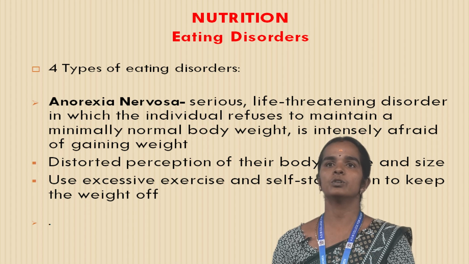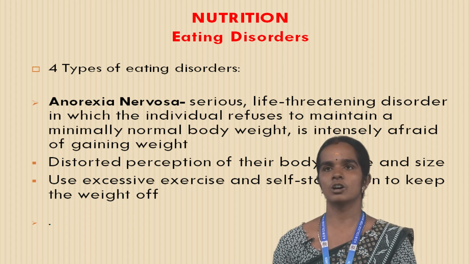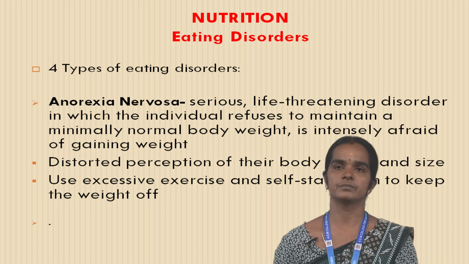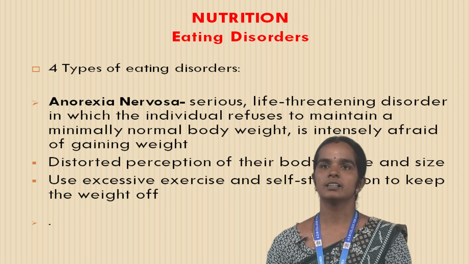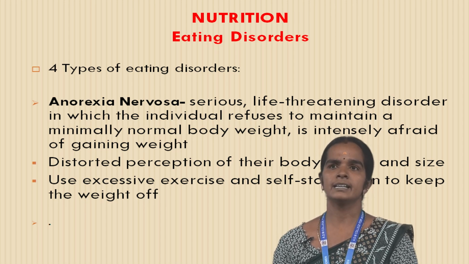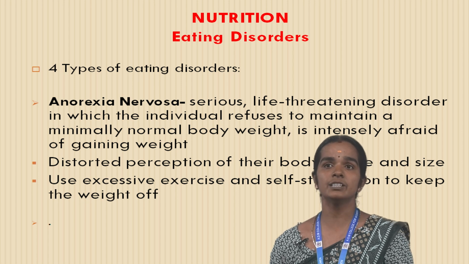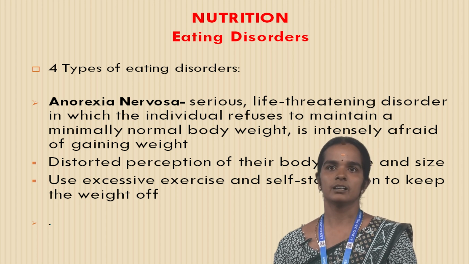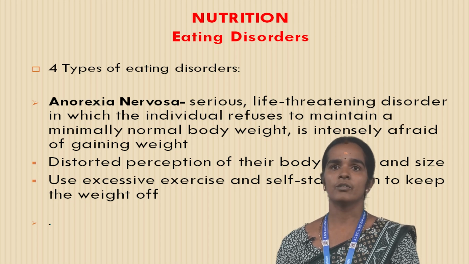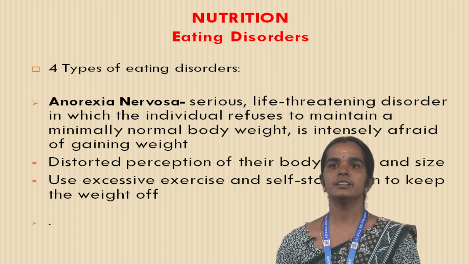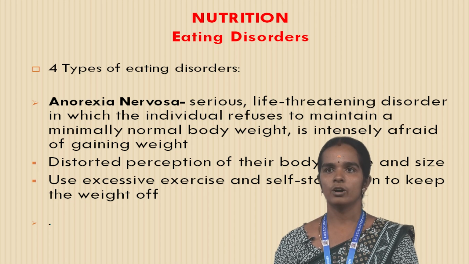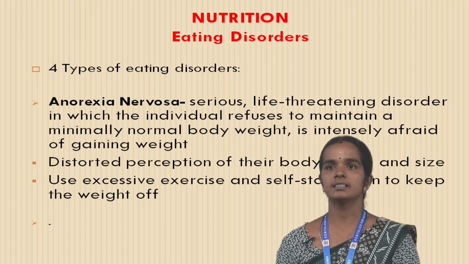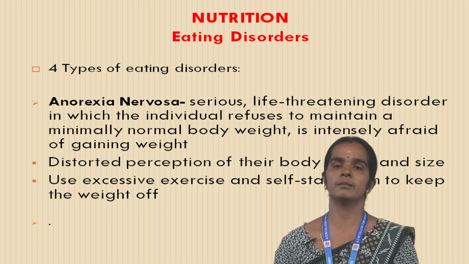This is the eating disorder. It contains 4 eating disorders present commonly. Anorexia nervosa. This is the first type of eating disorder. A serious life-threatening disorder in which the individual refuses to maintain a minimally normal body weight. Avoids gaining weight. Disorder of body shape and size. Uses exercise and self-starvation to keep the weight off.